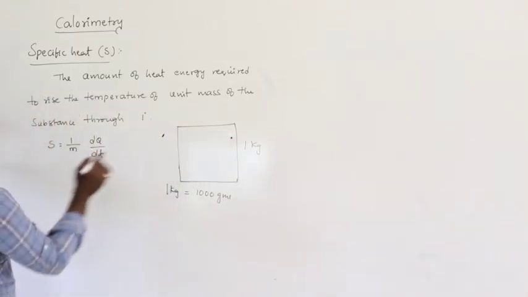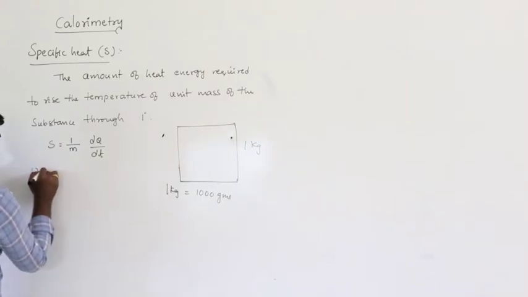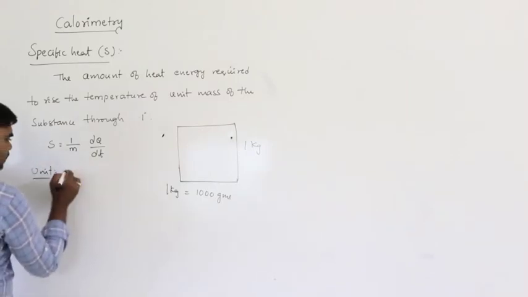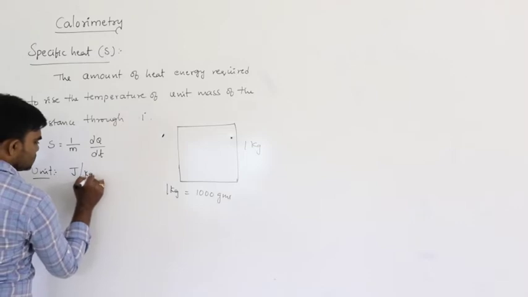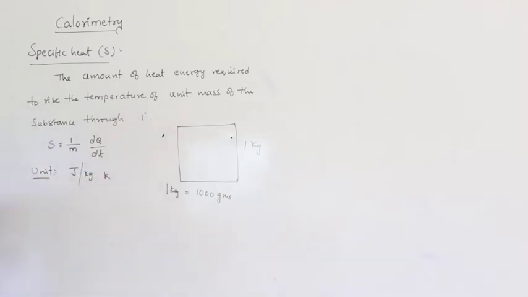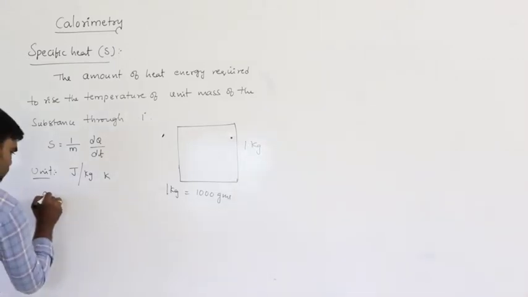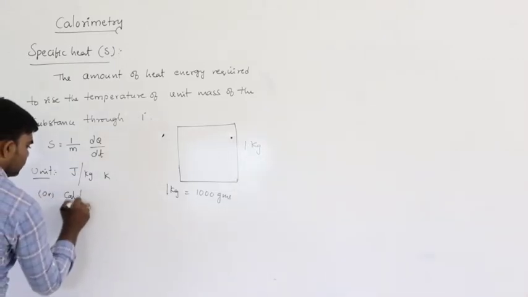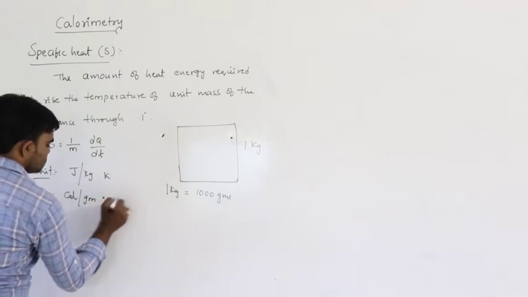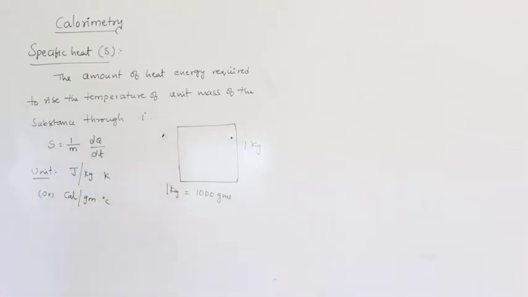So the unit: unit of heat energy is joule, mass is kg, Kelvin, so joule per kg Kelvin, or we can write calorie per gram Celsius, and Fahrenheit also can be mentioned. So this is the specific heat.